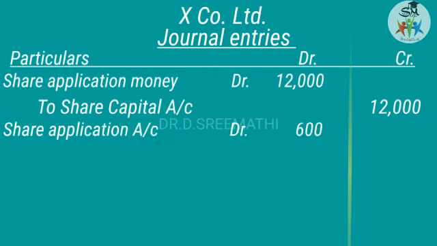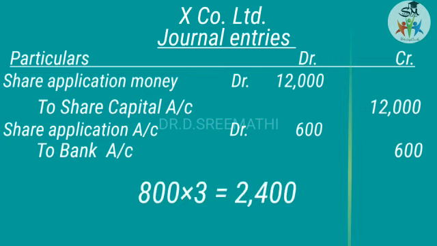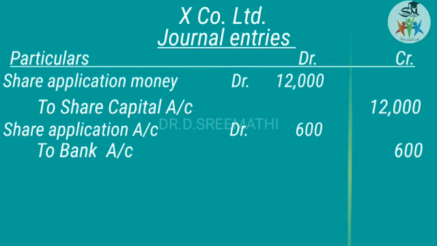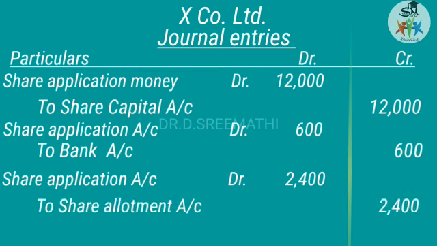Then the rejected shares. So share application to bank, you have rejected 200 shares. So 200 into 3, that value goes to bank. And then the balance amount, the rest of the amount is for 800 shares, excess money, 800 shares into rupees 3, 2,400, that goes to allotment account. So share application account debit to share allotment account.